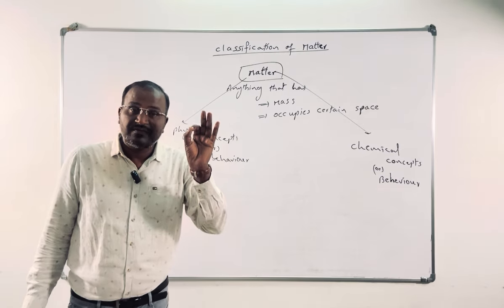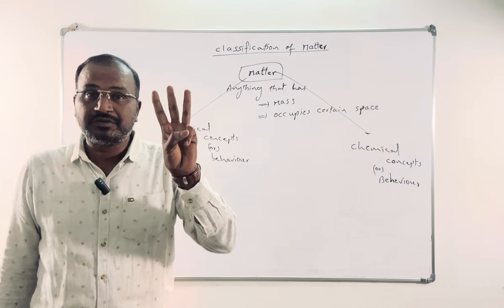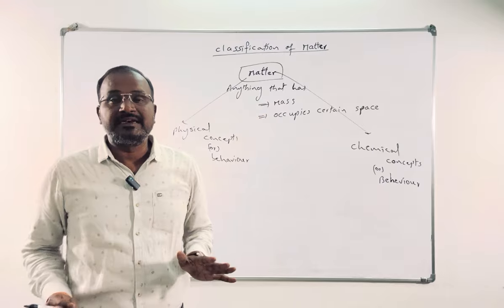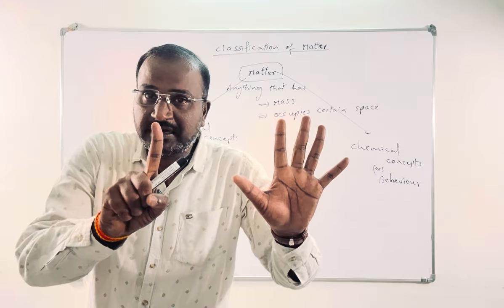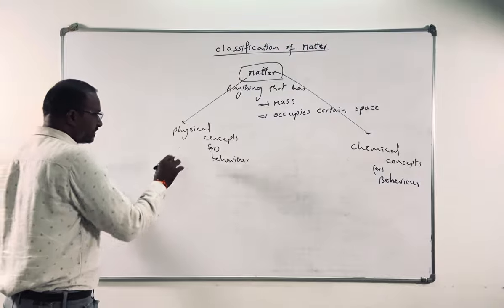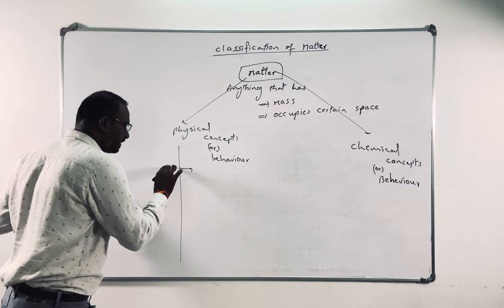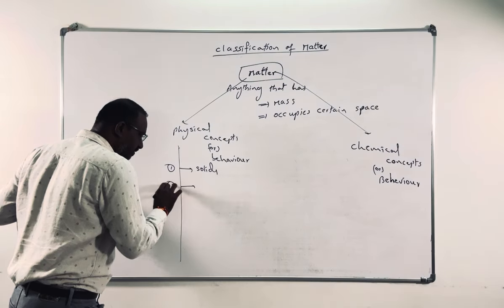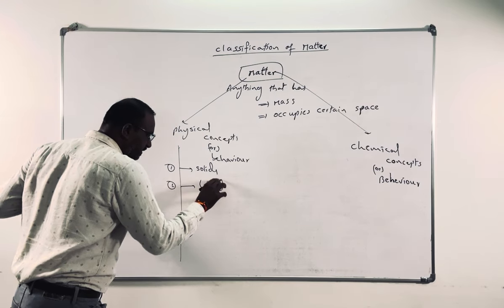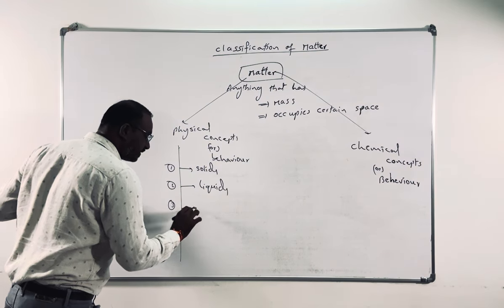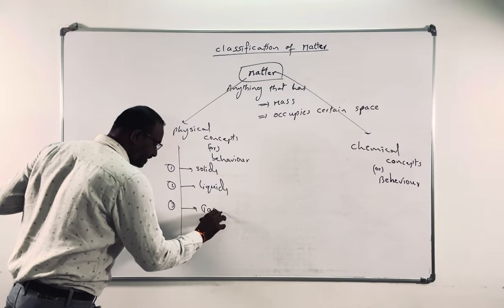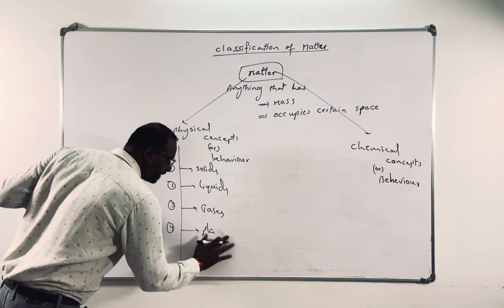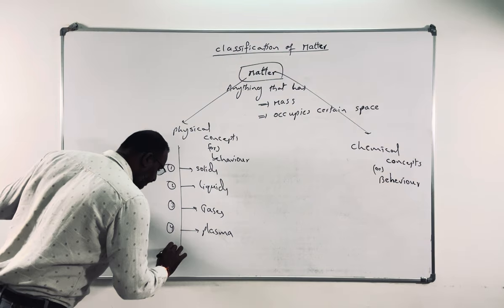Based on physical behavior, matter can be divided into three types under normal conditions, meaning room conditions, the conditions in which we are surviving, and under abnormal conditions we can divide it into six types. What are those six types? Let me write now. The first one is solids, number two liquids, number three gases, number four plasma.